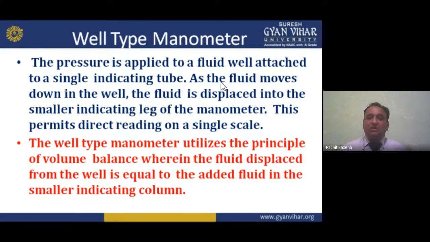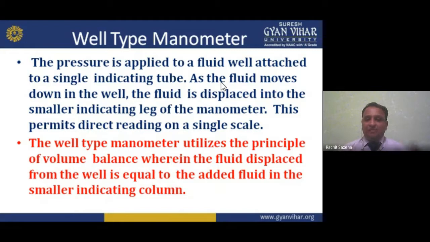As the fluid moves down in the well, the fluid is displaced into the smaller indicating leg of the manometer. This permits direct reading on a single scale. We can directly read on a single scale.